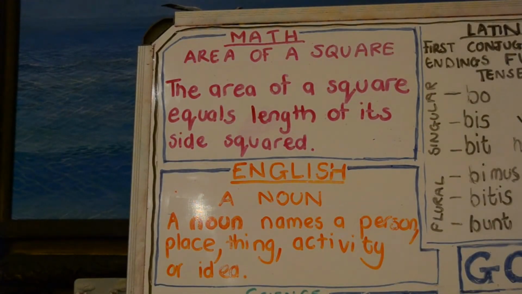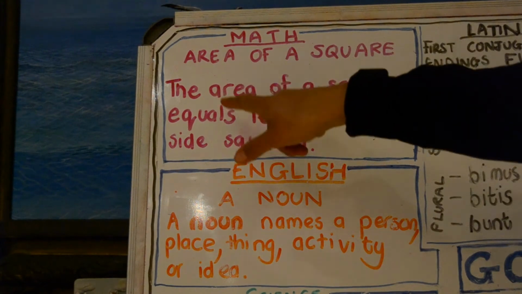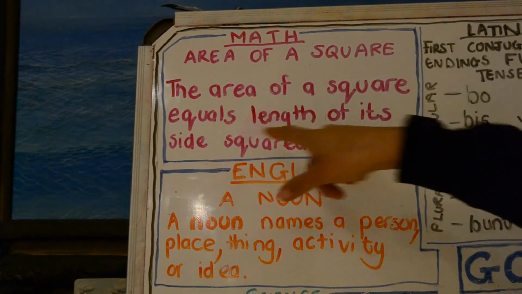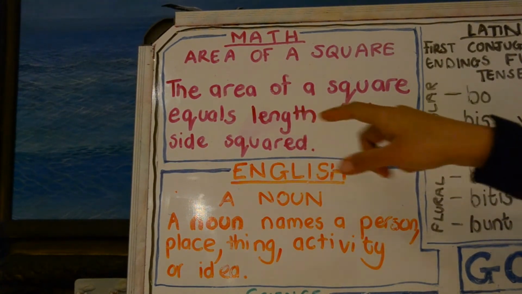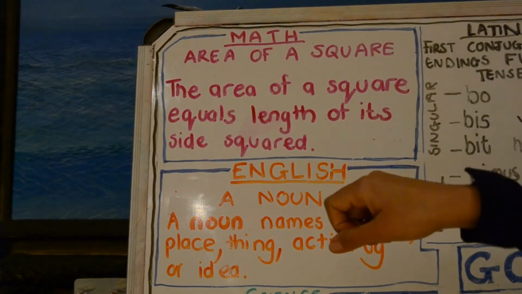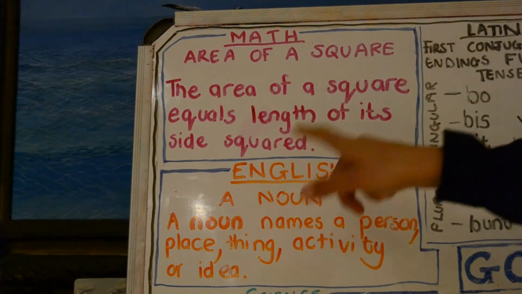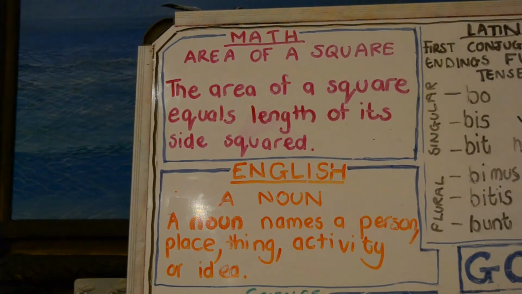Moving on to the math. This week we are looking at the area of a square. And I've got a little video that I'm going to be attaching after this. Just a fun short video to help you to memorize today's math. So the area of a square equals length of its side squared. And that is the math for this week. I'll say it again. The area of a square equals length of its side squared. Okay, and don't forget to keep a lookout for that video.